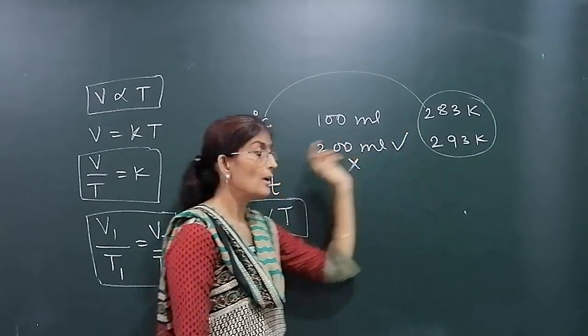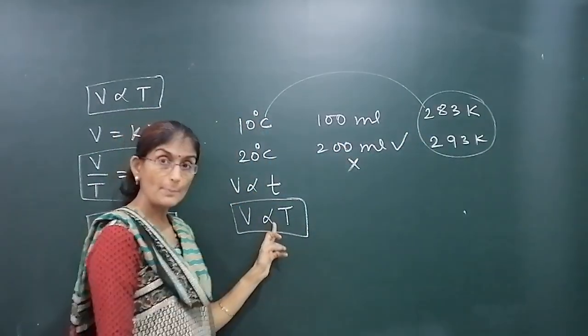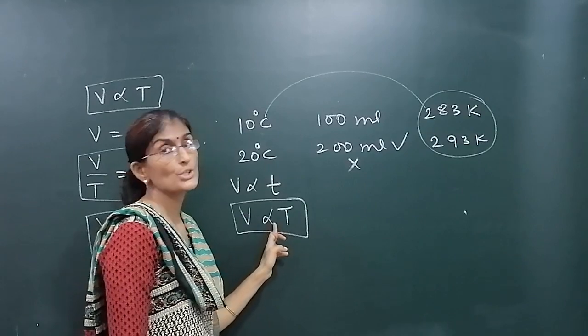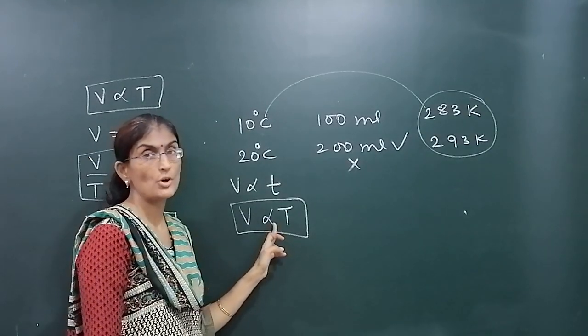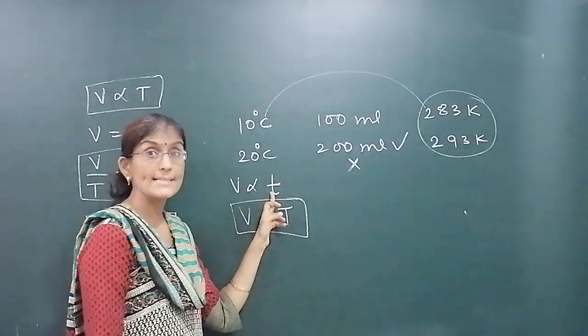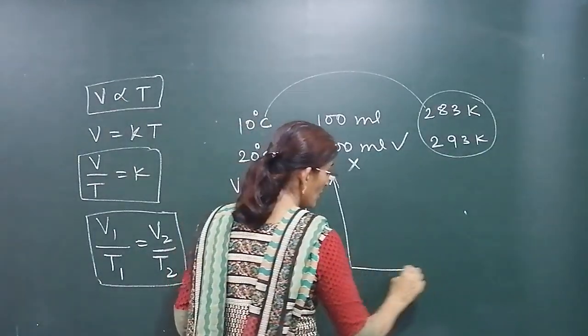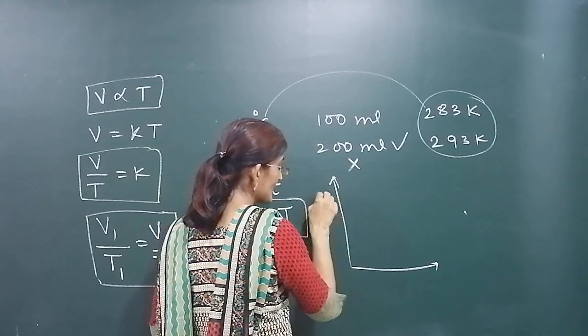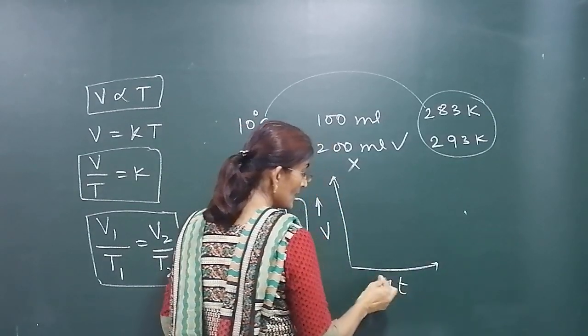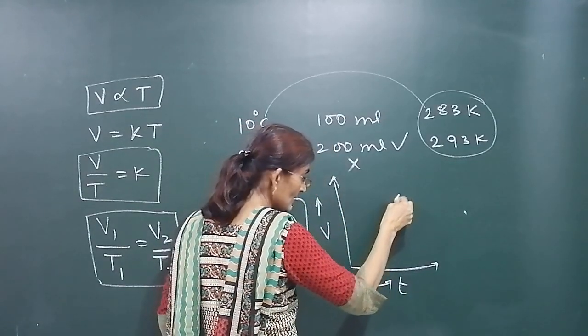What I mean to say, volume is directly proportional to the absolute temperature. It is not directly proportional to the degree Celsius temperature. So if we plot a graph taking volume on y-axis and temperature on x-axis, the graph would be like this.